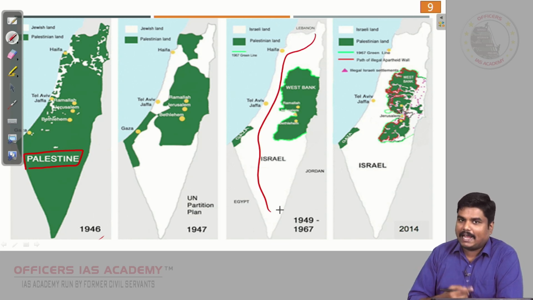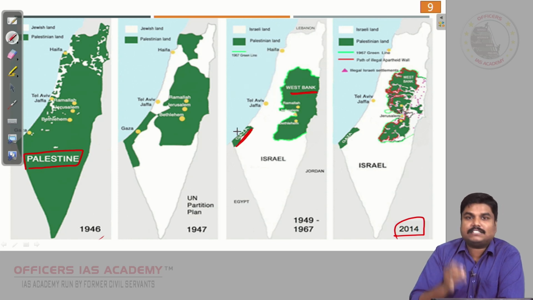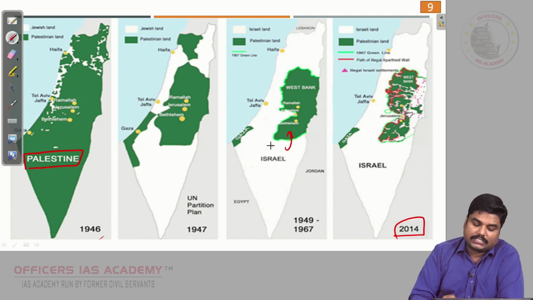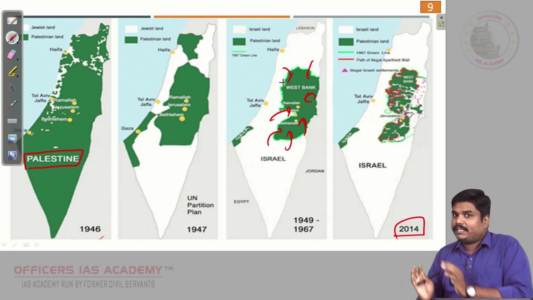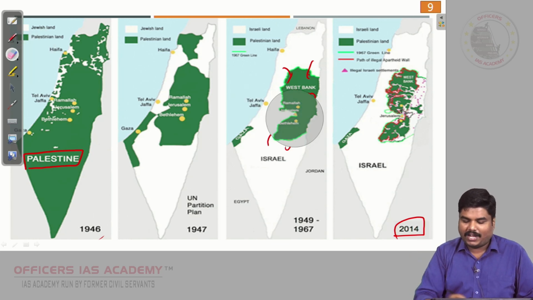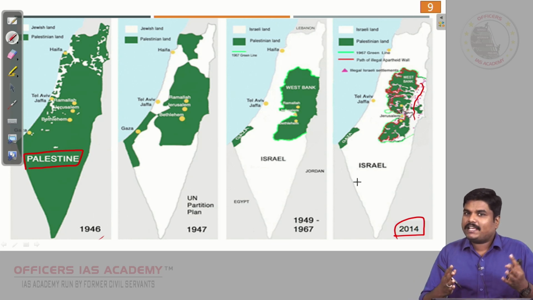Again, there was war. So today, what is the situation? This map talks about 2014. Though for all practical purposes this area and this area are called Palestine, Israel is asking Jews to go and slowly settle in the West Bank region. Israel says, Jews, you go inside the West Bank, you settle, I will give you protection. So many Jews are slowly encroaching, eating the borders of the West Bank. Today you see how the West Bank looks, because all these white areas are occupied by Jews. So even the West Bank is not a clear-cut territory.